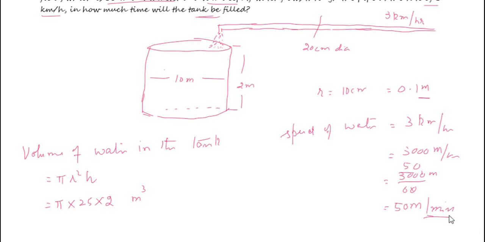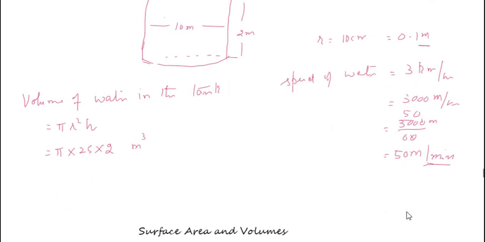That is, in 1 minute water flows through a distance of 50 meters. So suppose it takes n minutes to fill this tank, then the distance or length for which water flows in n minutes, that is equal to 50 into n so many meters. This is the length of the water column.